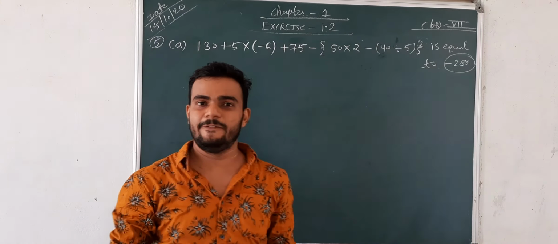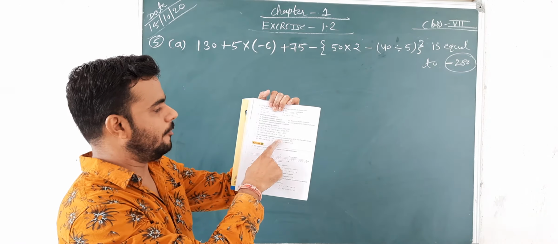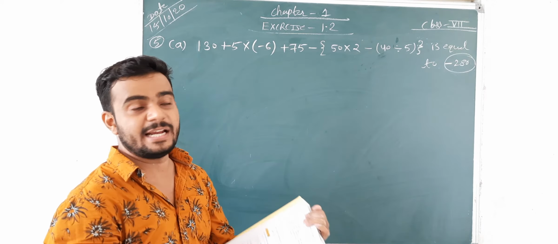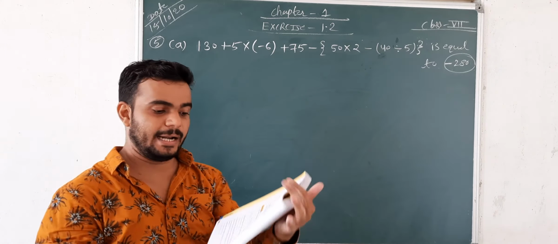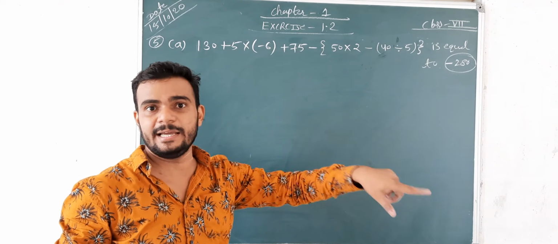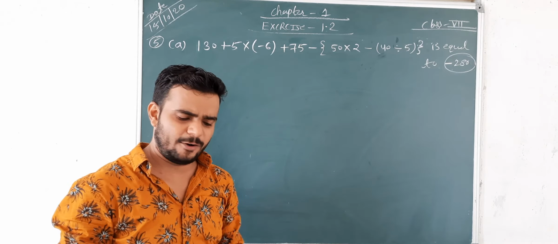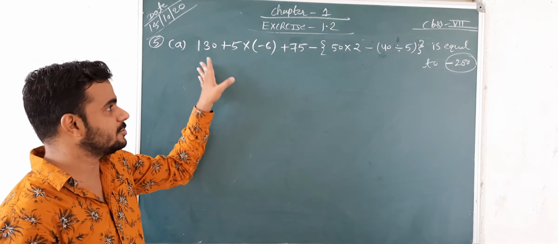So students, in the fifth question, the question is saying that check whether the simplification of the expression is correct. चेक करना है कि जो इसका एक्सप्रेशन है, इसका जो आंसर है वो जो दिया हुआ है वो करेक्ट है. If no, then write the correct answer. अगर वो दिया हुआ आंसर करेक्ट नहीं है तो आपको सही आंसर मेंशन करना है. कुल मिला के इसको सॉल्व करना है. You have to just solve the question.